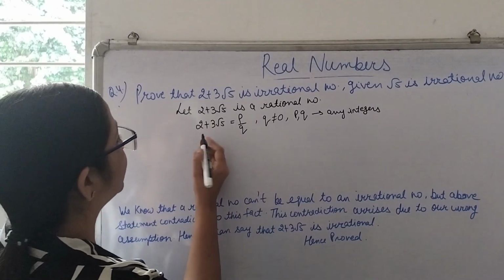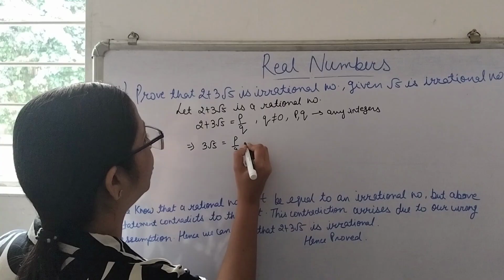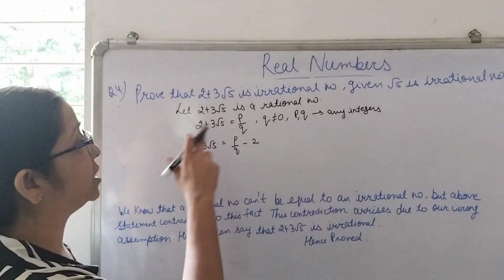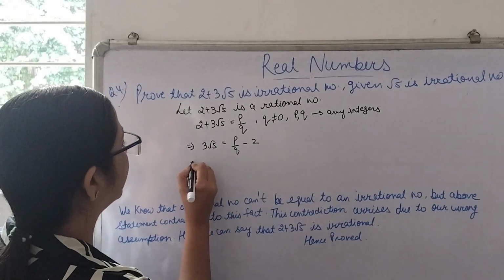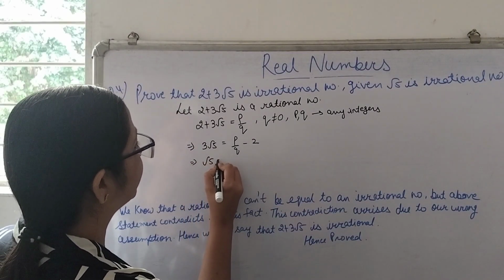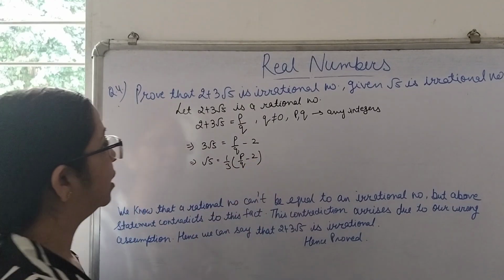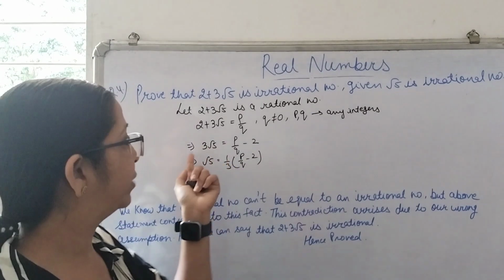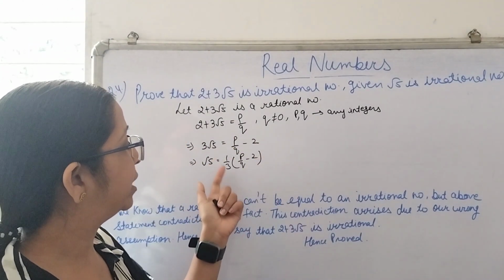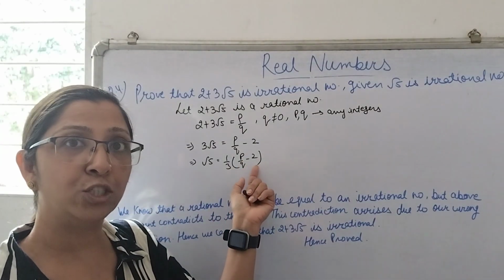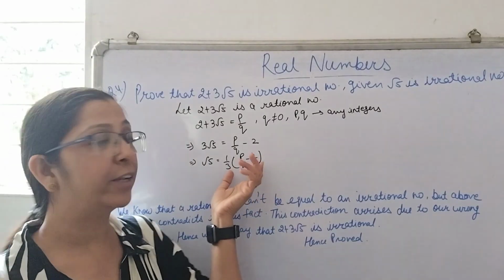Now this can be written as 3 root 5 is equal to P upon Q minus 2. From LHS to RHS, if we take this plus 2 across, it turns to minus 2. So root 5 is equal to 1 upon 3 times P upon Q minus 2. This 3 is in multiplication with root 5, so when we change its side it goes into division. Now we know that P, Q, 2, 3 all are rational numbers.